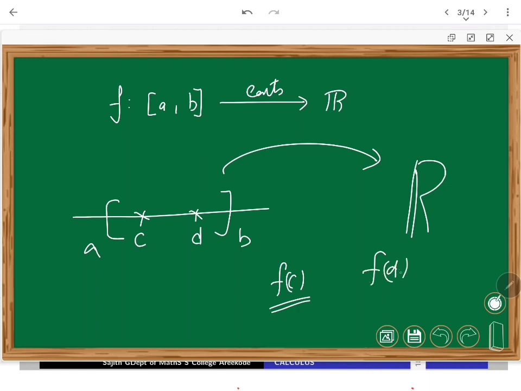Both of these are attained. So remember, our function should be continuous. It should be defined on a closed bounded interval. Once you know this theorem, we can very systematically find the extrema of a continuous function.